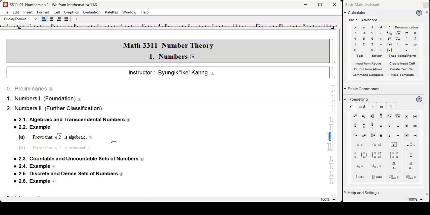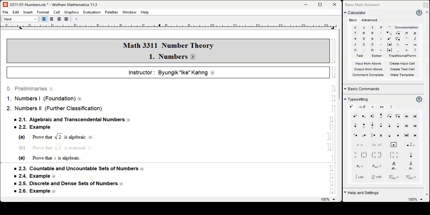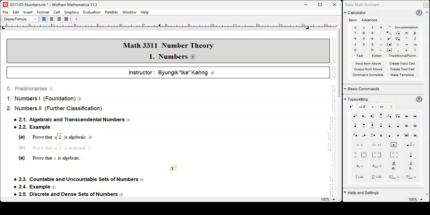For example, what if you want to prove i is algebraic? Then all you need is this: x squared plus 1 equals 0. Is that a polynomial equation with integer coefficient? Yes. So i is algebraic.